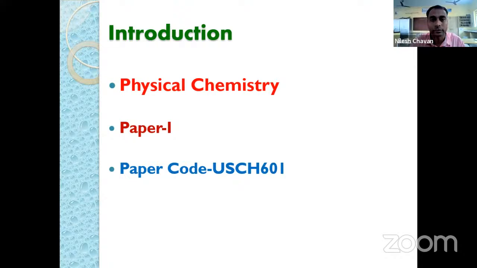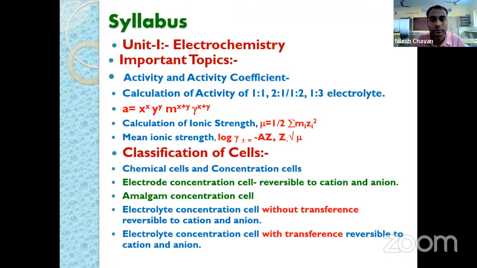Now regarding the syllabus in physical chemistry, we have 4 units. Out of which the first unit is electrochemistry. In electrochemistry we already discussed in detail what is meant by electrochemistry. In that we consider the interconversion of chemical into electrical energy or electrical into chemical energy. Then we consider the concept of activity and activity coefficient. Initially we consider concentration term, and in electrochemistry